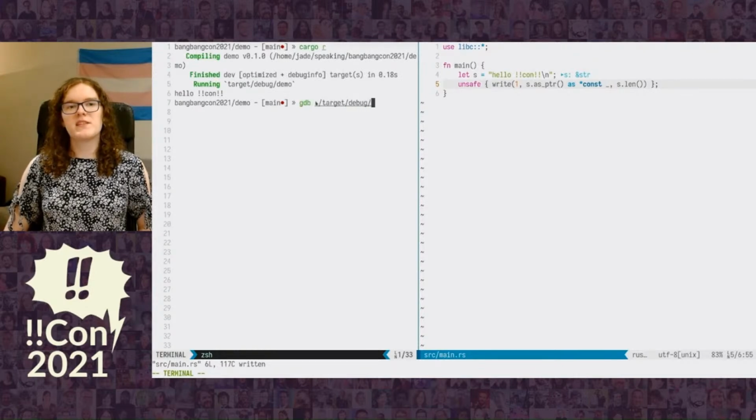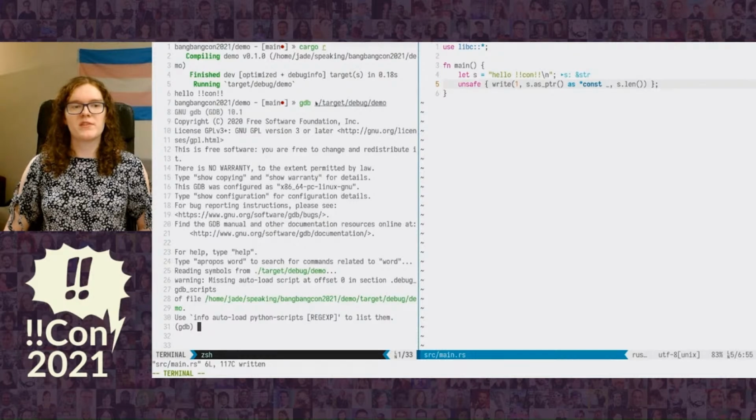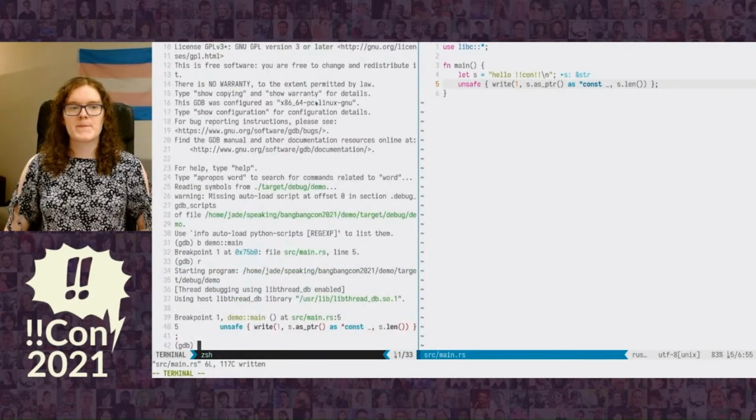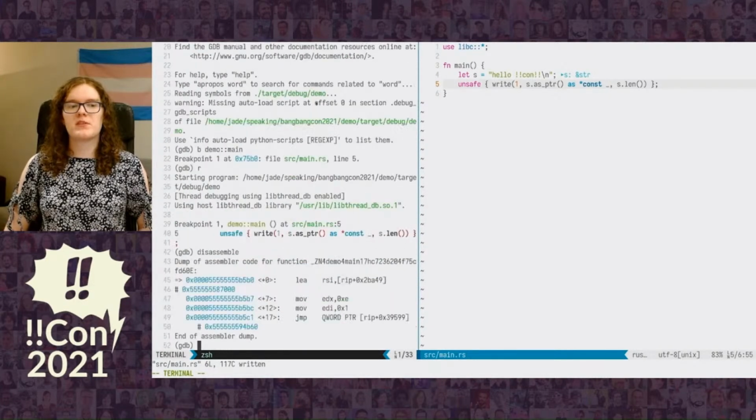Let's look at it in a debugger and see if we can find those function pointers we're looking for. So we're going to set a breakpoint at the start of our program, and then we're going to disassemble our program. We see at the bottom here a jump keyword pointer RIP plus some offset. The square bracket syntax there is a pointer dereference.